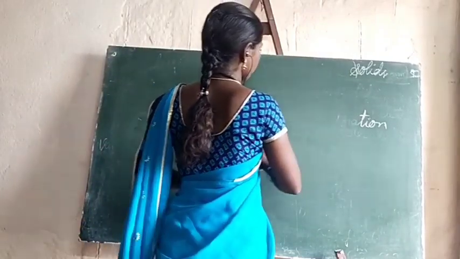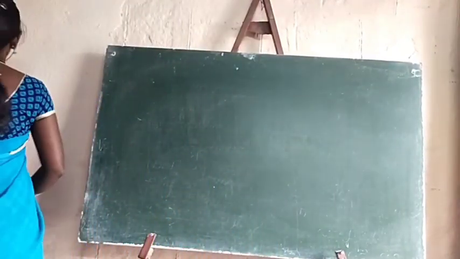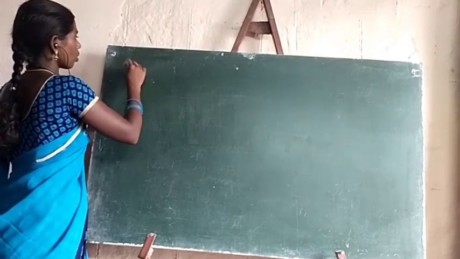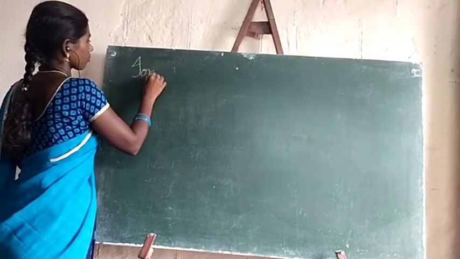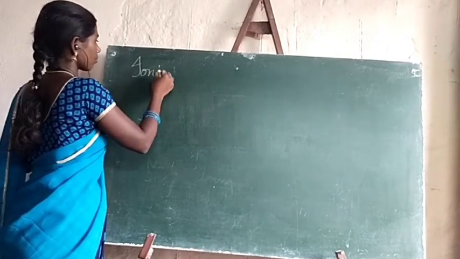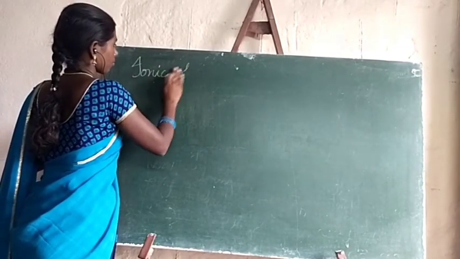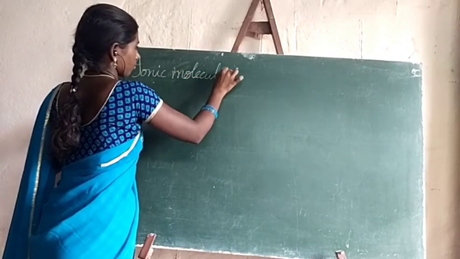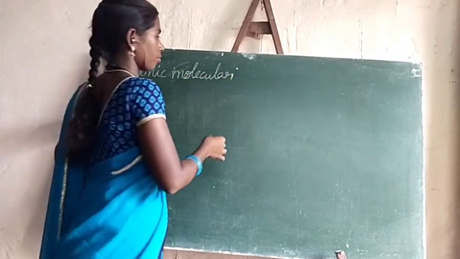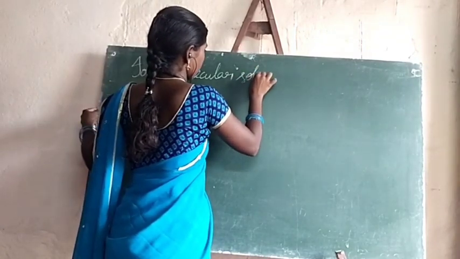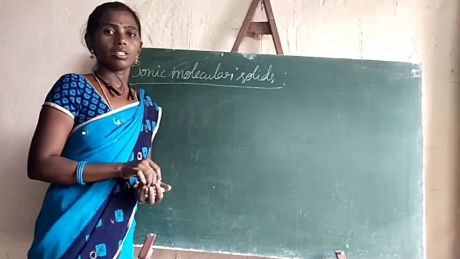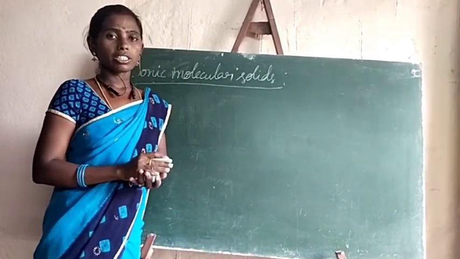Next one: ionic solids. Ionic molecular solids.